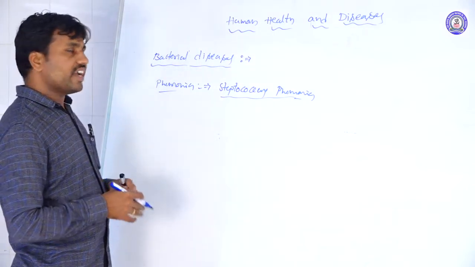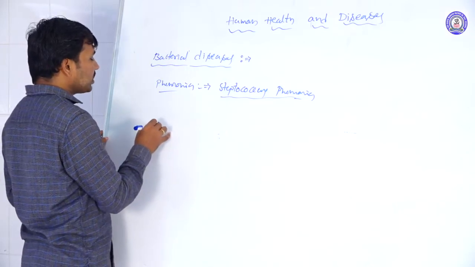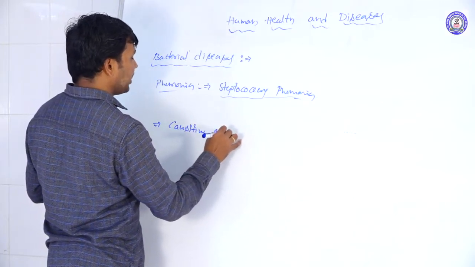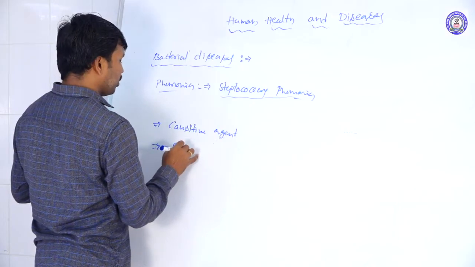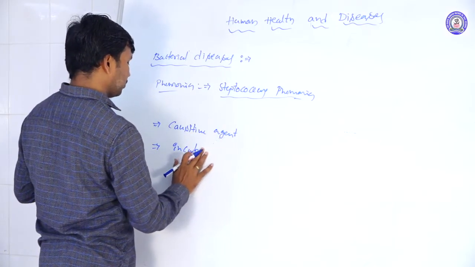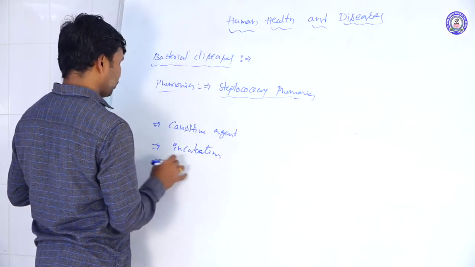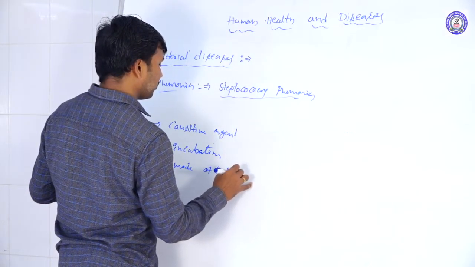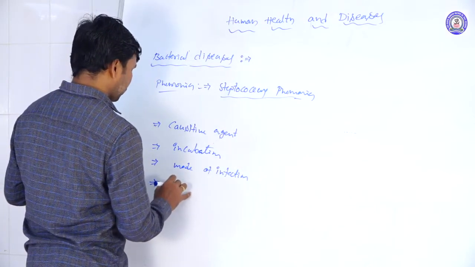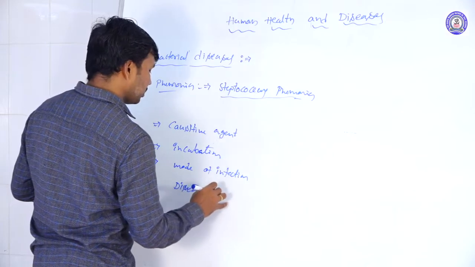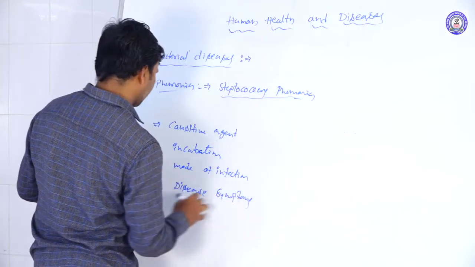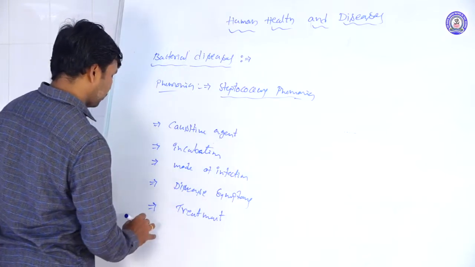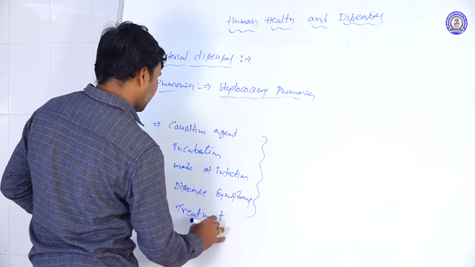For any disease, viral, bacterial, whatever it may be, generally these are the steps we discuss: the causative agent, incubation, mode of infection, disease symptoms, and treatment. These are generally called prophylaxis.